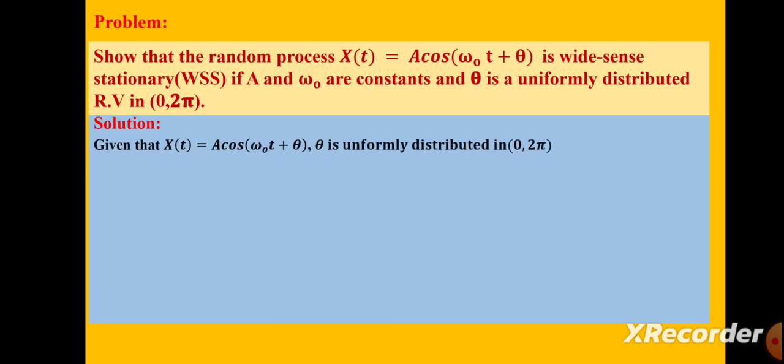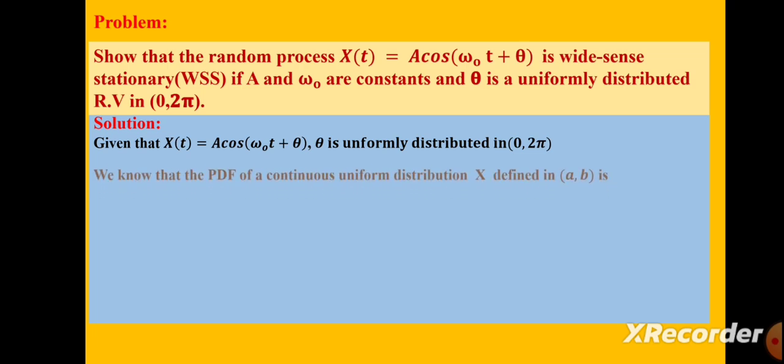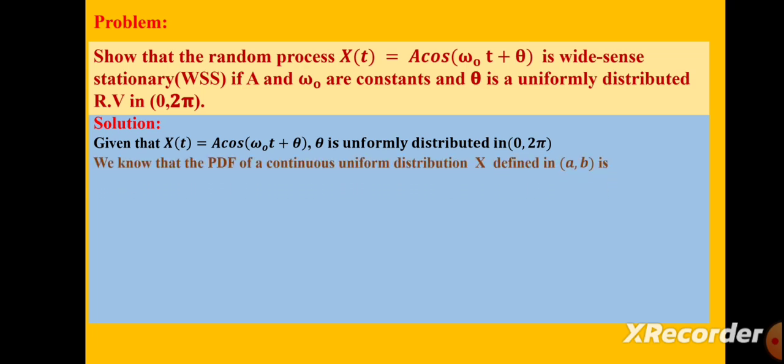Given x of t is equal to A cos(omega naught t plus theta), and theta is uniformly distributed in the open interval 0 to 2 pi. We know that the probability density function of a uniform distribution in the open interval a to b is given by f of x is equal to 1 by (b minus a), where x lies between a and b, 0 otherwise.